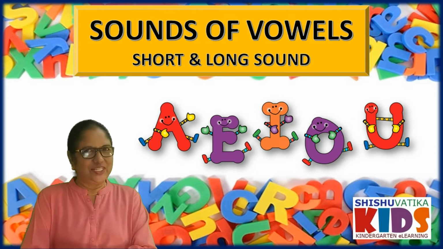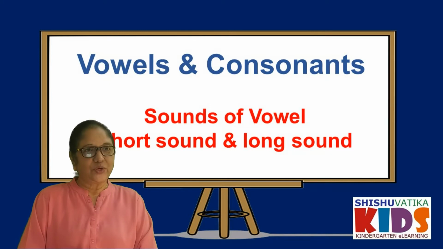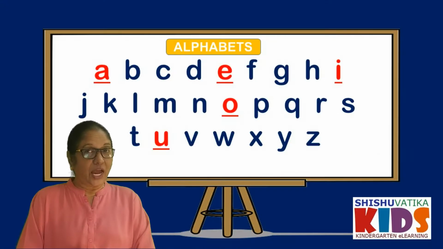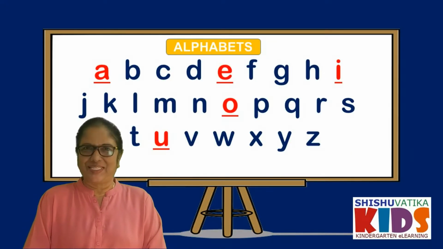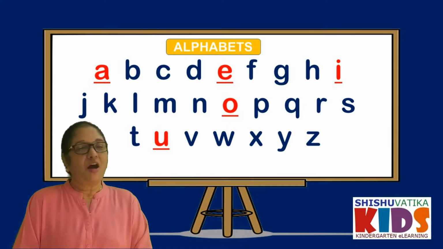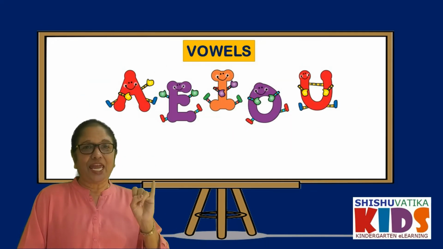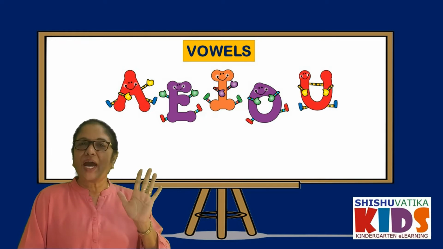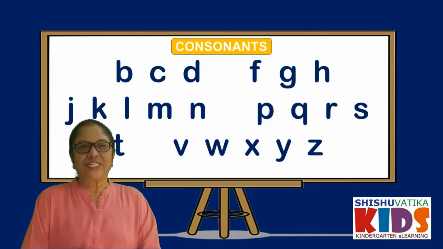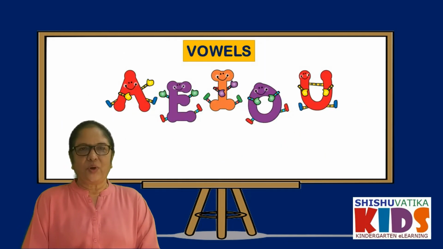Today we are going to learn about short and long vowel sounds. Now in English we have 26 alphabets, okay? And in that we have vowels and consonants. How many vowels are there? There are 5 vowels. What are they? A, E, I, O and U. And the consonants are 21. Okay?